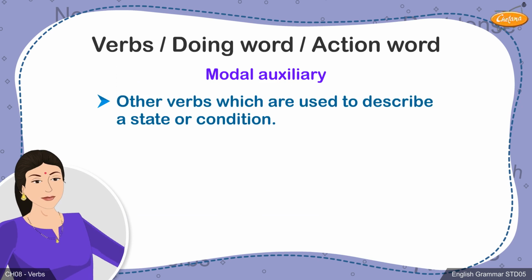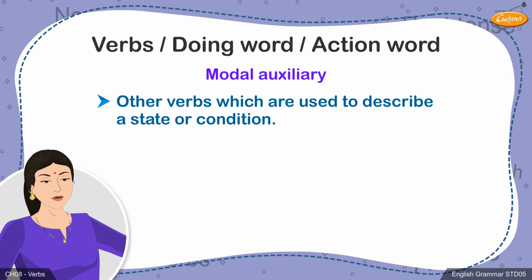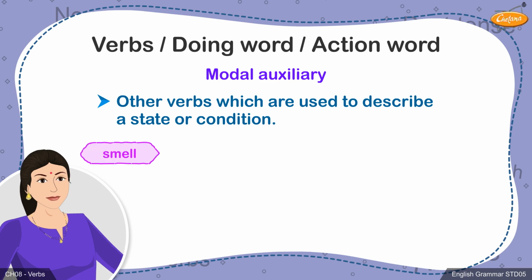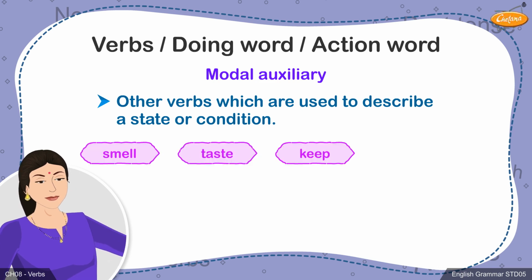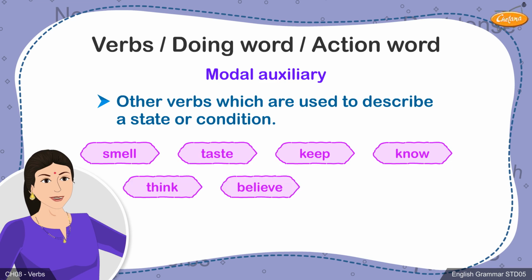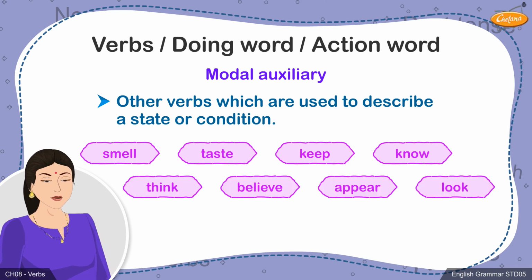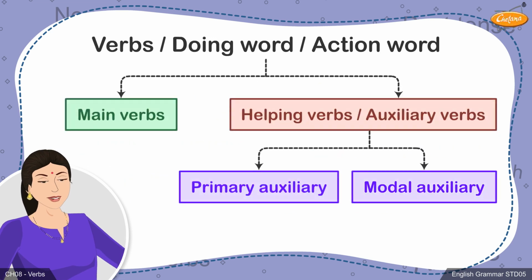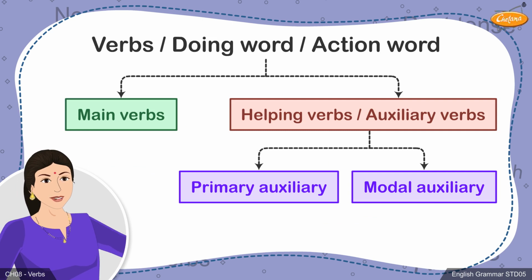There are few other verbs which are used to describe a state or condition. For example, smell, taste, keep, know, think, believe, appear, look, etc. Now that you have understood the concept of primary and modal auxiliaries, you can solve the exercises related to these concepts.